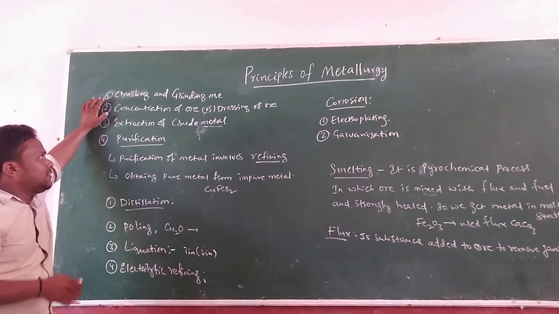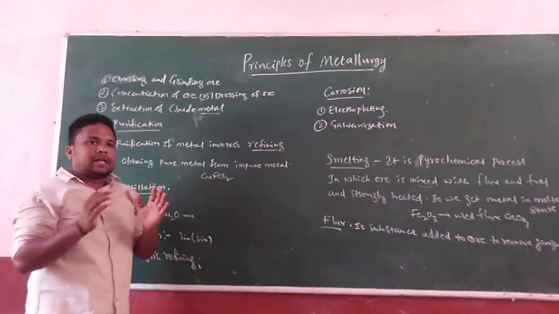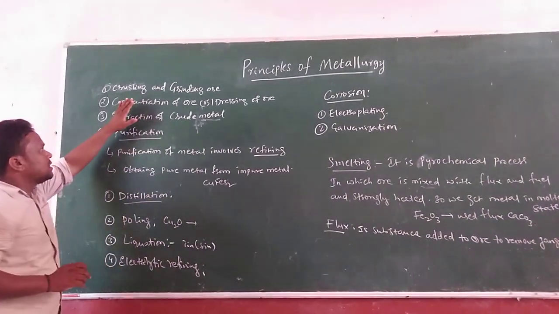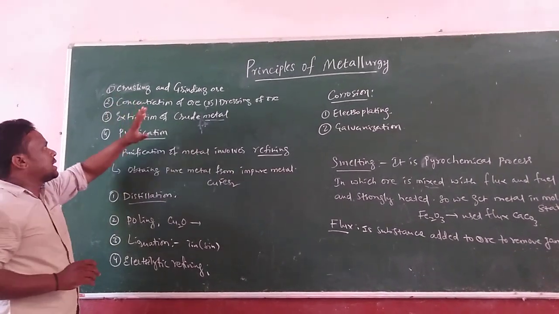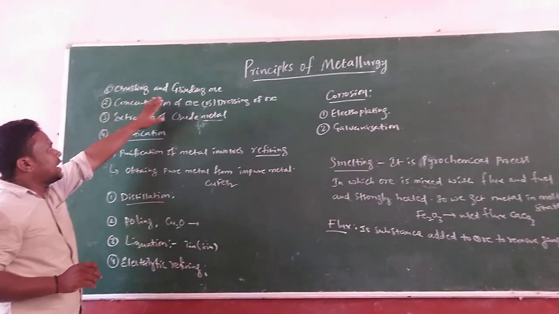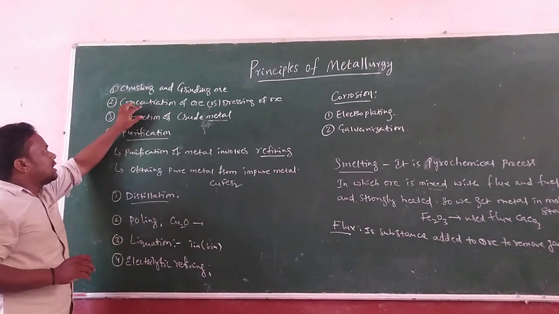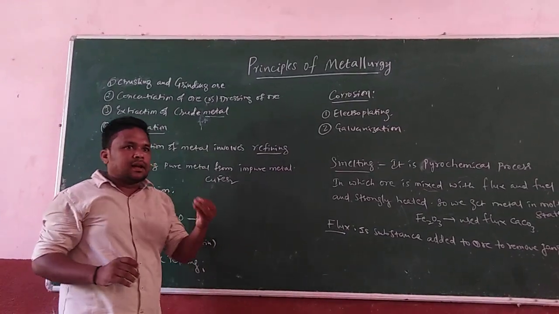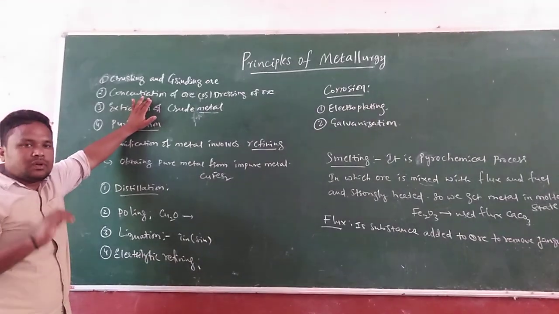Once again, I would like to revise here. Crushing and grinding of ore means the ore particles are of very big size, so we have to grind them, that means cut them into very small particles. That is about crushing and grinding of ore. Next one is concentration of ore or dressing of ore. If the ore consists of different types of impurities, sand and clay, then we have to wash the ore with water.